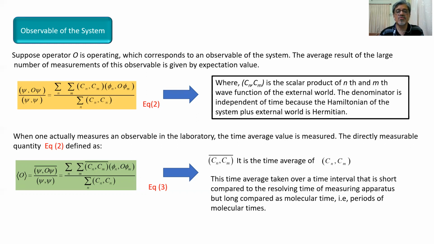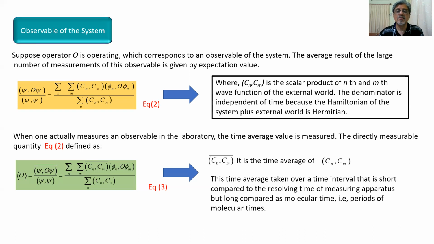This is represented by equation number 3. And in this equation number 3, Cn and Cm are the time average of Cn and Cm. Now we know what the time average is. The time average is defined in an observable quantity as the average taken over a time interval that is short compared to the resolving time of a measuring apparatus, but long compared to the molecular time. So the periods of molecular times are very short, and in comparison to that, the resolving time of the apparatus is comparatively long.